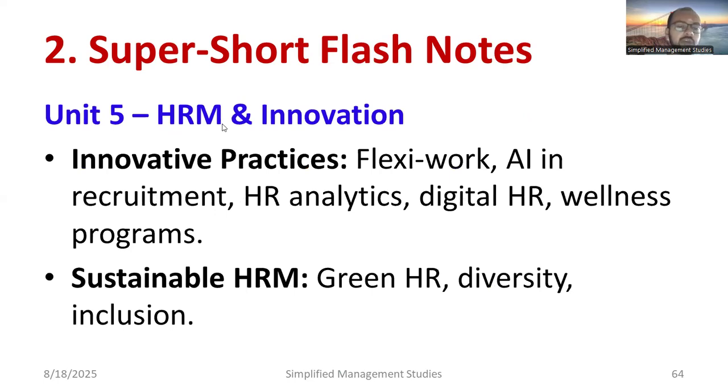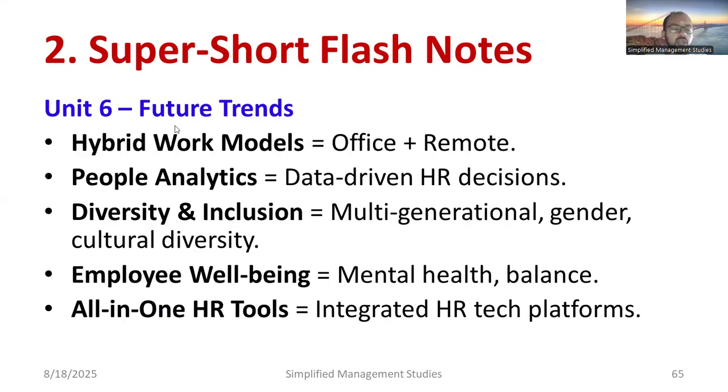Coming to Unit 5, HRM and innovation, which includes flexible work, artificial intelligence in recruitment, HR analytics, digital HR, and wellness programs. These are the topics that come under innovative practices. What is sustainable HRM? Green HR, diversity, inclusion, etc. That is called sustainable HRM. Regarding future trends: the hybrid work model, office plus remote, so 3 days in office and another 3 days remote.